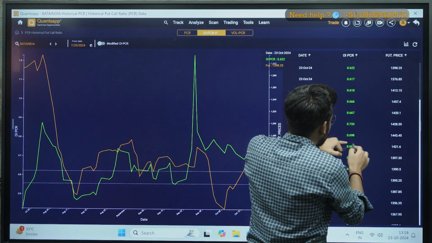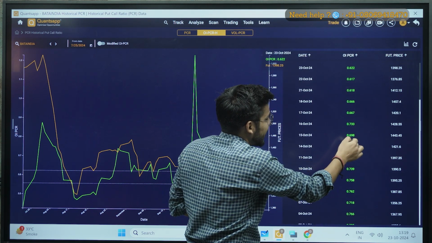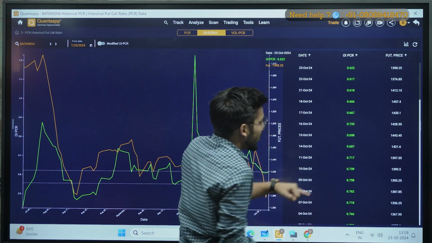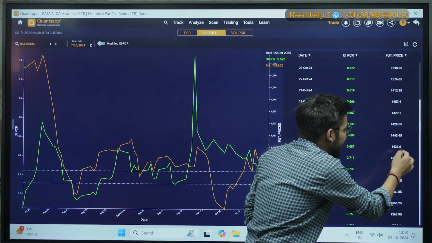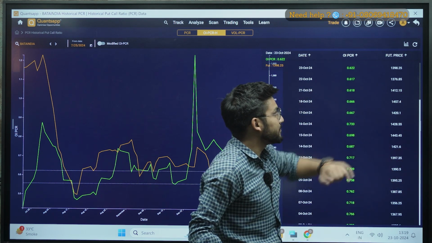So you can see from 0.687, from 0.687 it increased to 0.698, then 0.733. Okay, and when it is increasing, you can actually see the price also increased here. So from 1421 it increased to 1443.